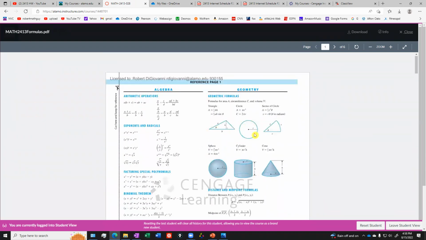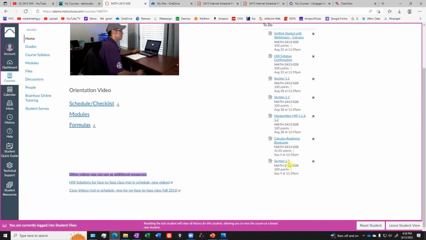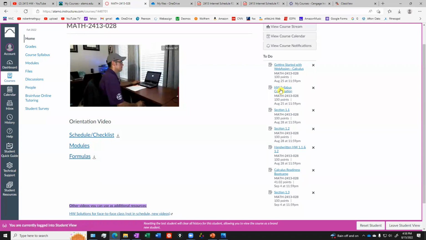You can have these formulas, but they have to be hard copies. So those are the formulas you're allowed to use on all exams and all homework. Okay, that takes care of the homepage. Notice also on the right-hand side of the homepage, it'll show you all the assignments that are coming up. This is a shortcut way of getting to those assignments.